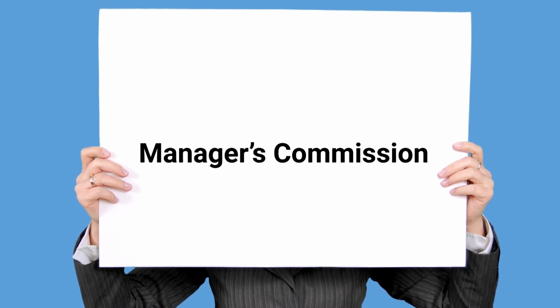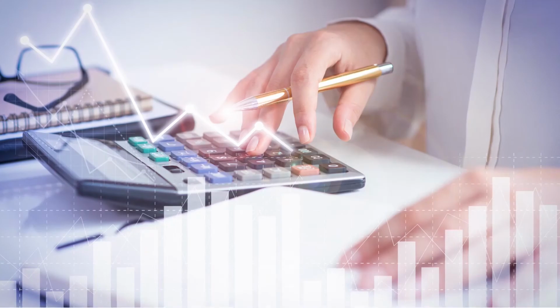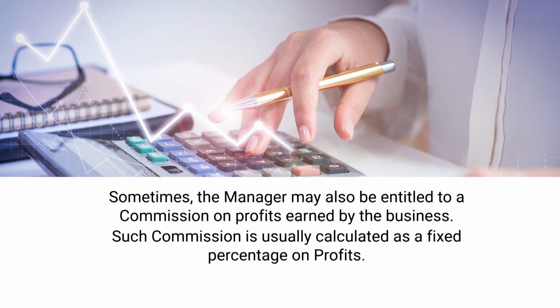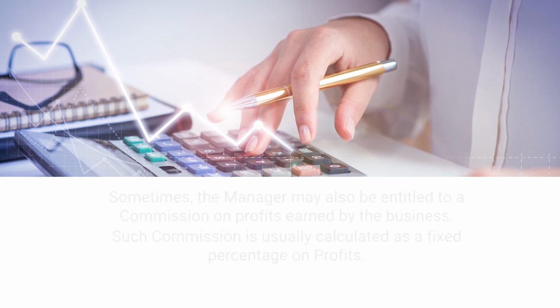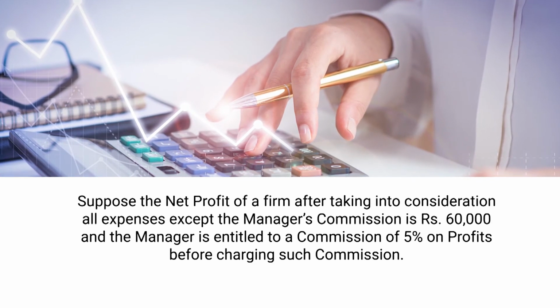Next one is manager's commission. Sometimes the managers may also be entitled to a commission on profit earned by the business. Such commission is usually calculated as a fixed percentage on profits. Suppose the net profit of a firm after taking into consideration all expenses except the manager's commission is rupees 60,000, and the manager is entitled to a commission of 5% on profit before charging such commission.